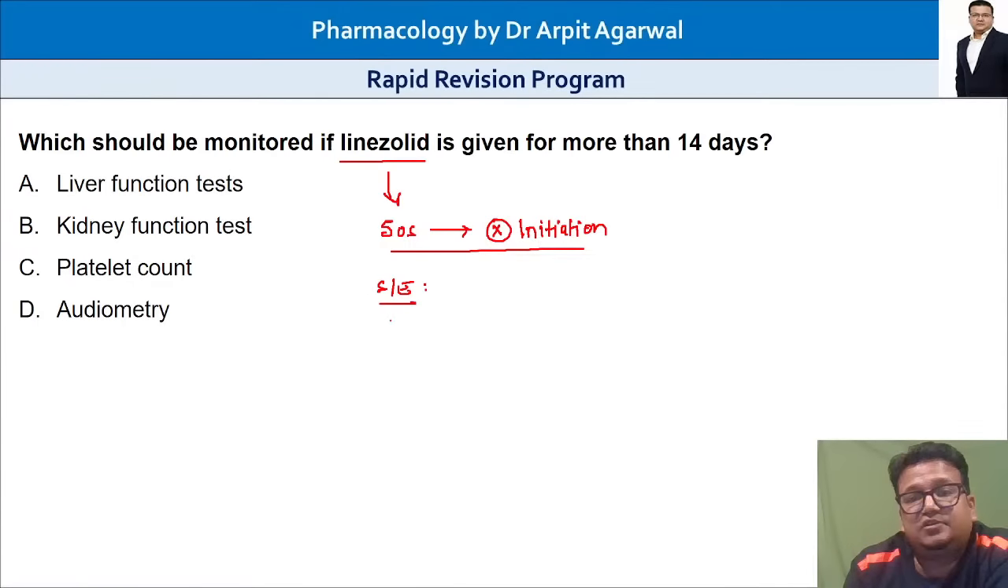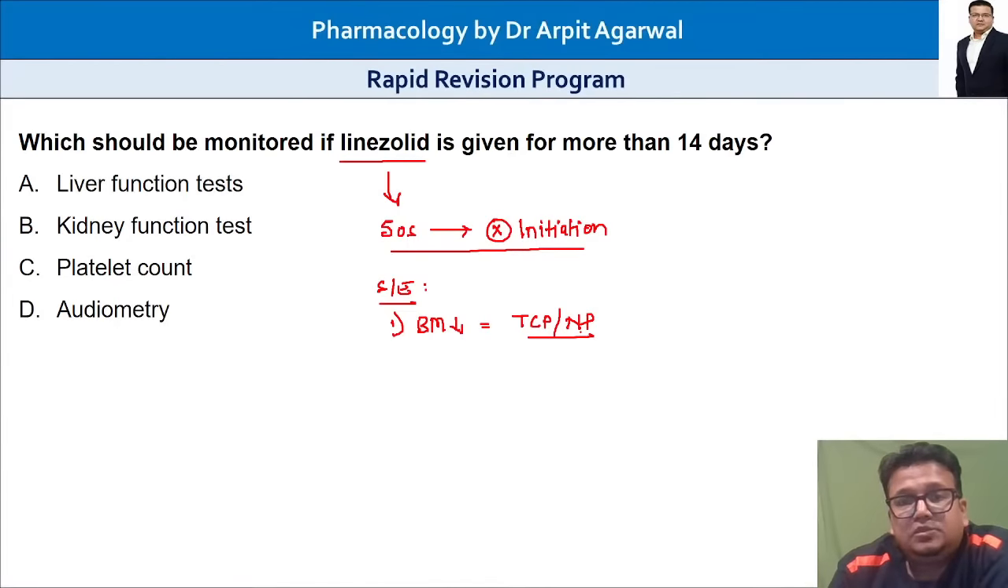Side effects of linezolid, number one, it is going to cause bone marrow suppression. Bone marrow suppression leading to thrombocytopenia, neutropenia. That is the most important problem with linezolid. So bone marrow suppression leading to thrombocytopenia, and that is why platelet count should be monitored. That is the answer C.